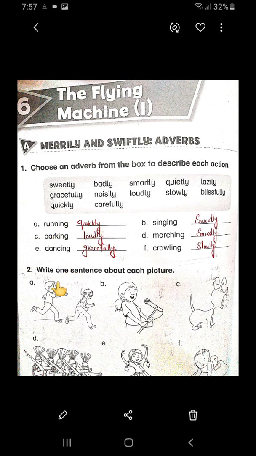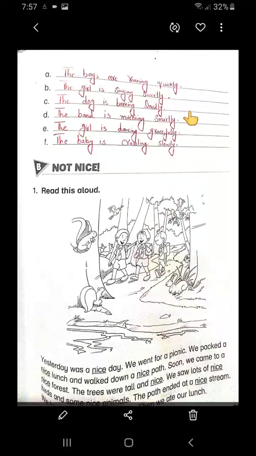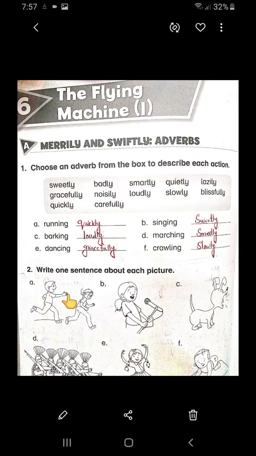Okay. In the next activity, they said to write one sentence about each picture. Here are the pictures and here are the blanks. Here you are going to write sentences about these pictures. The first picture is about two boys and they are running.